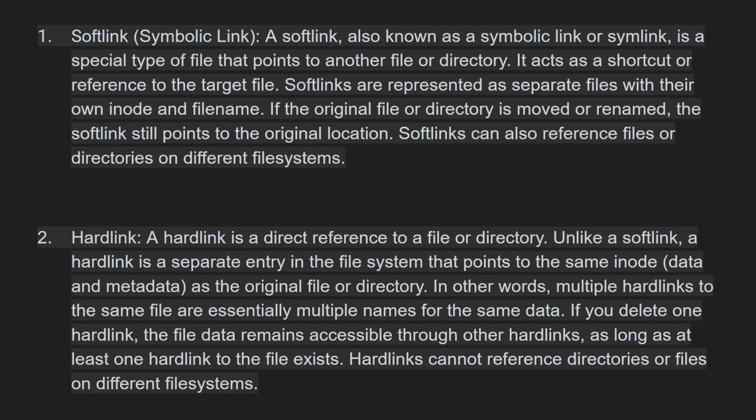Whereas the hard link is different. A hard link is a direct reference to a file or a directory. Unlike a soft link, a hard link is a separate entry in the file system that points to the same inode, data and metadata as the original file or directory. In other words, multiple hard links to the same file are essentially multiple names for the same data. If you delete one hard link, the file data remains accessible through other hard links, as long as at least one hard link to the file exists. Hard links cannot reference directories or a file on a different file system. Basically, a hard link is not directly connected to your file name. It is connected to the file's inode number.